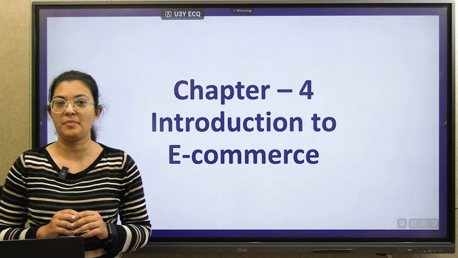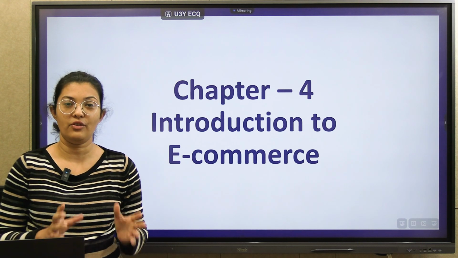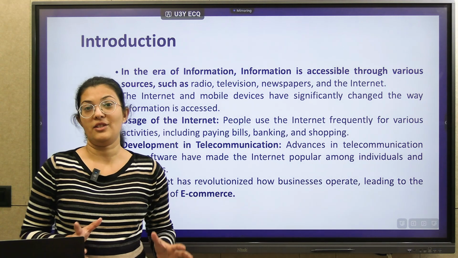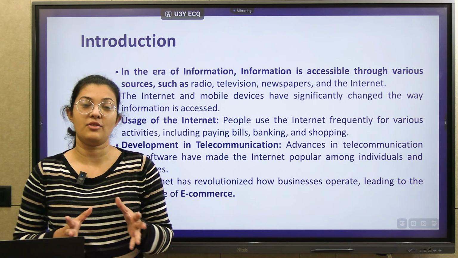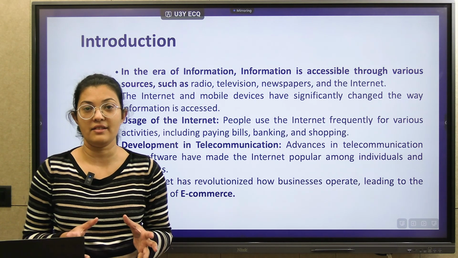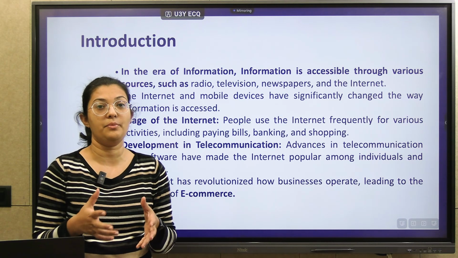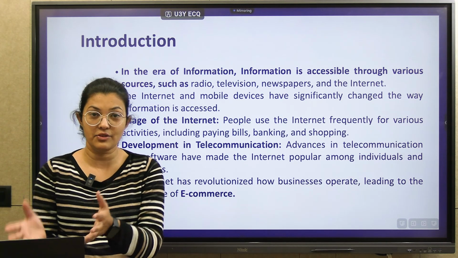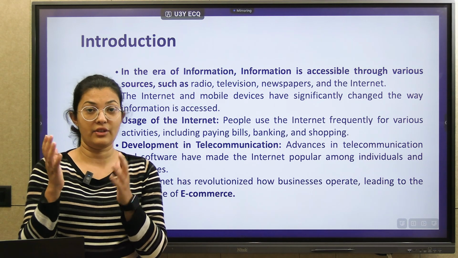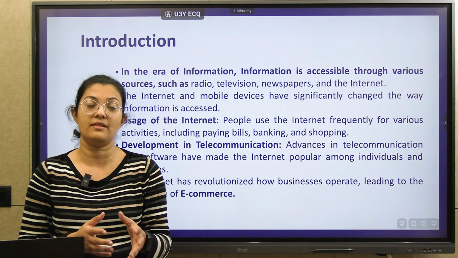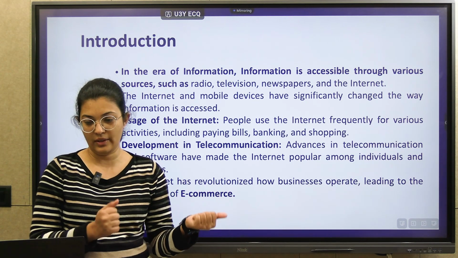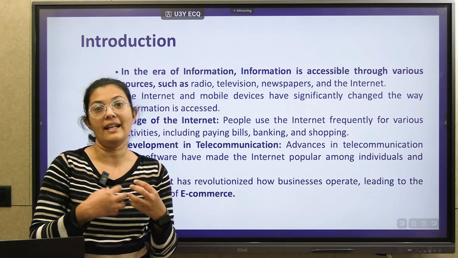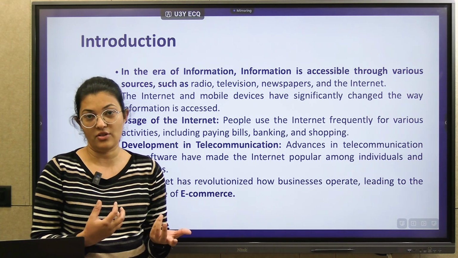Hello and welcome to chapter number 4, the introduction to e-commerce. Now, this is the time of information, right? We must have information about the area of our interest. To get that information, nowadays we have a variety of sources: the newspaper, radio, television, and the internet also. The internet has totally changed how we can access information.